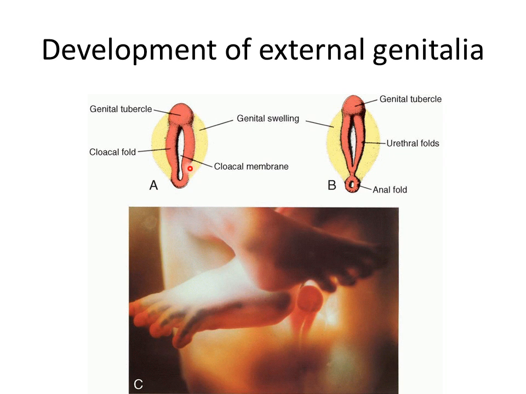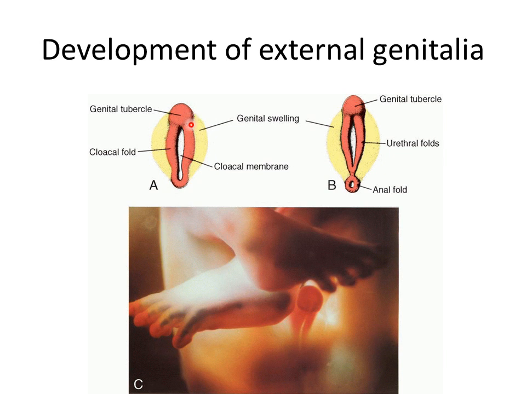So these are the cloacal folds, one of which is located on either side of the cloacal membrane. Just cranial to the cloacal membrane, the cloacal folds unite to form a small swelling known as the genital tubercle. So this is the genital tubercle, which is the cranial part of the cloacal fold.